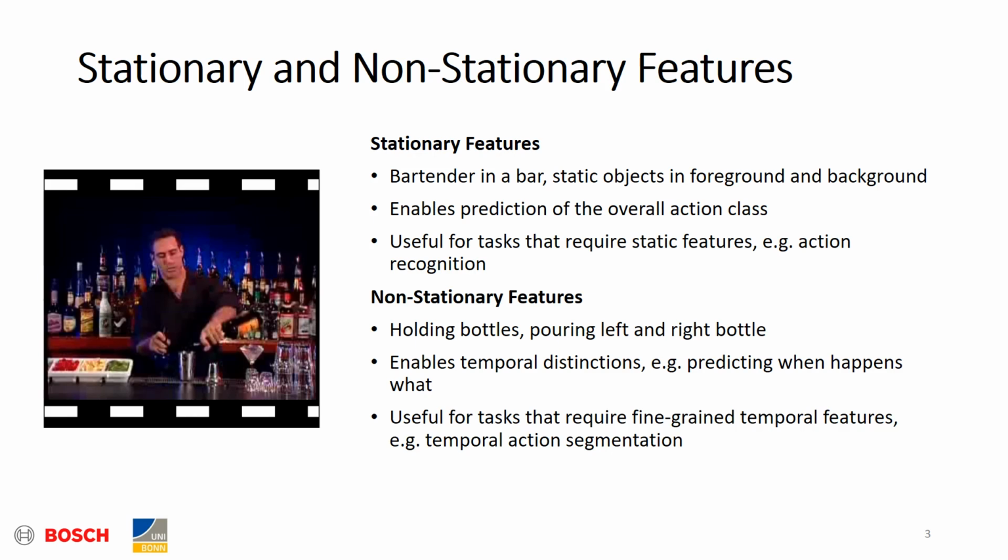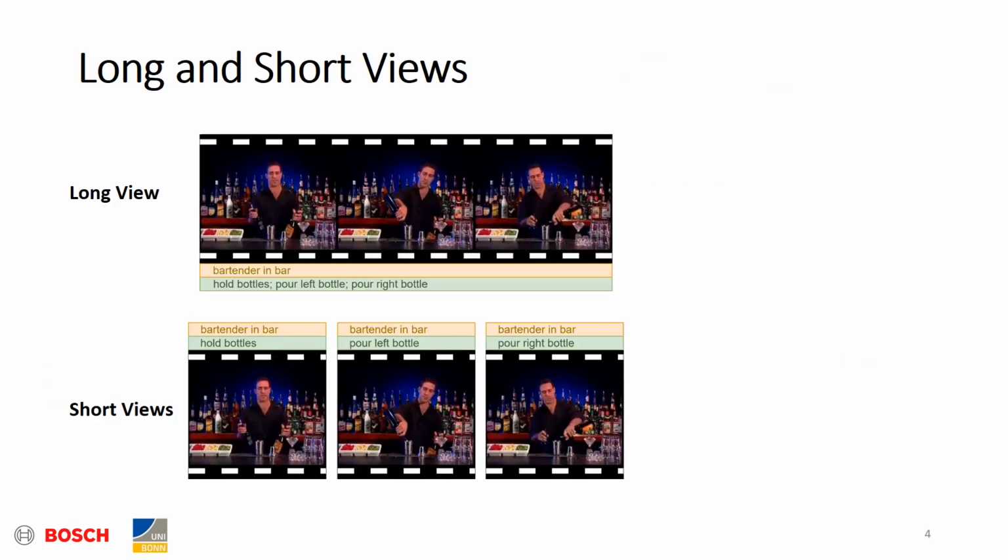In order to learn these stationary and non-stationary features, we will use contrastive learning from long and short views. So long views are longer video sequences as shown on the top, and short views are their shorter subsequences as shown on the bottom. The stationary features, which are shown in yellow here, remain the same over time, so they are shared between the long and all of the short views.